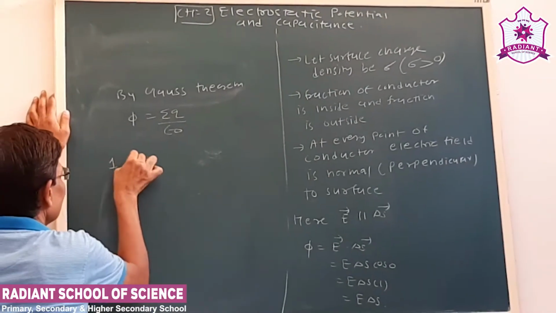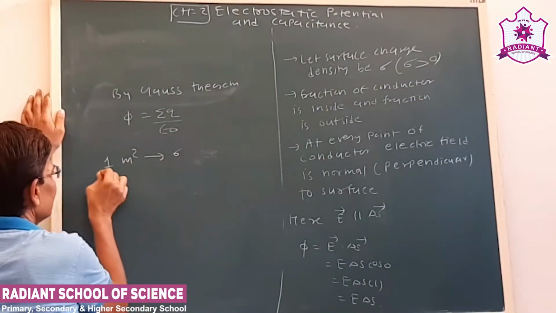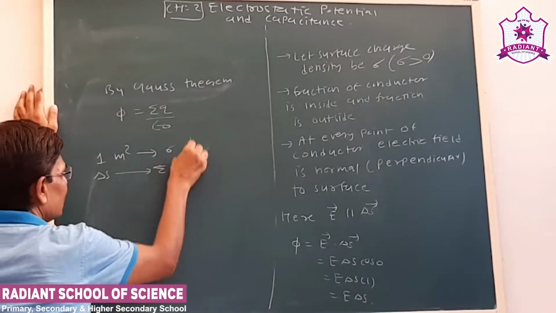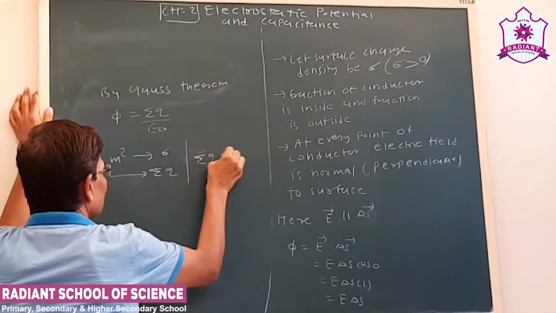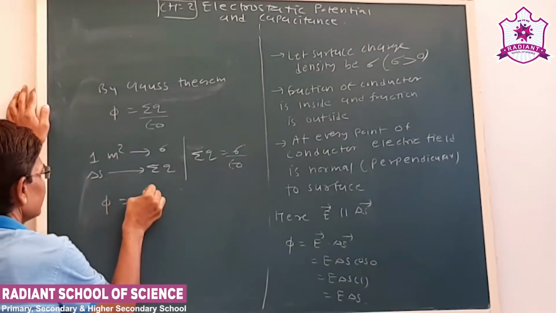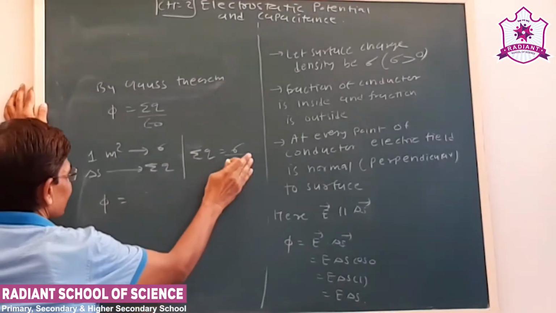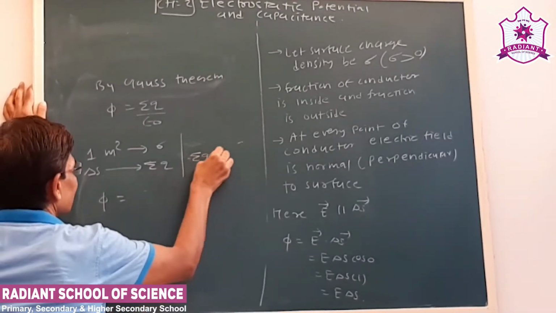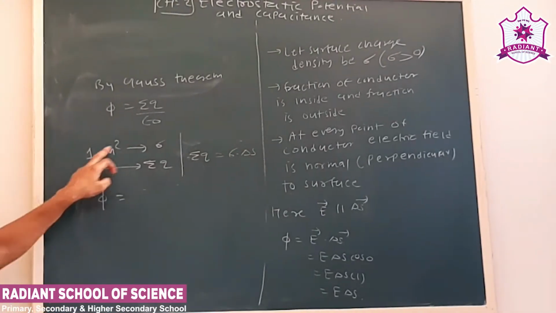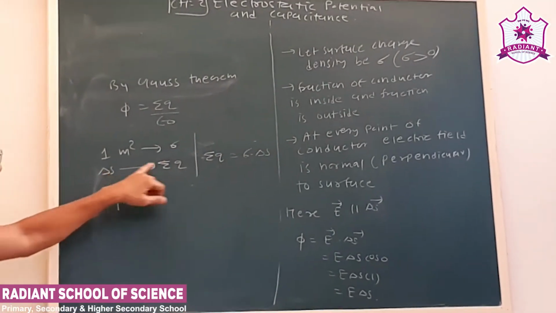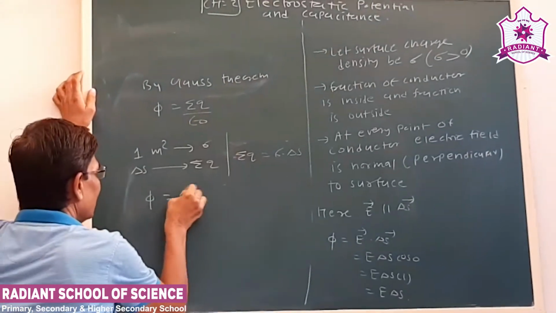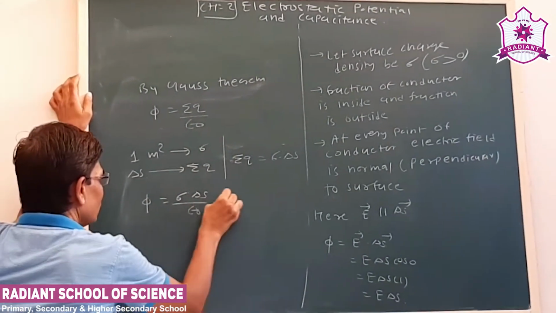So in 1 meter square the charge is sigma, then in delta S area the charge q will be sigma into delta S. So by cross multiplication, the flux is sigma into delta S upon epsilon 0.